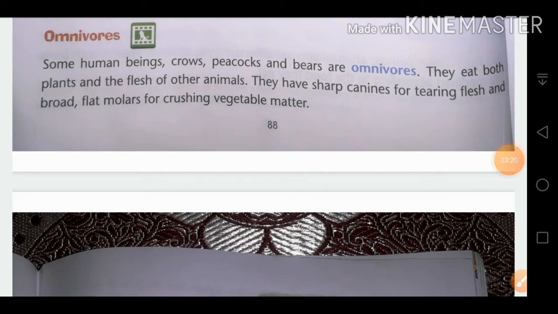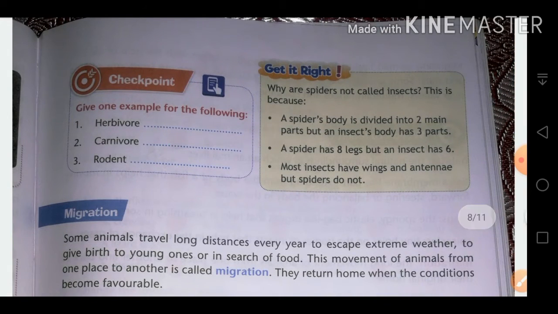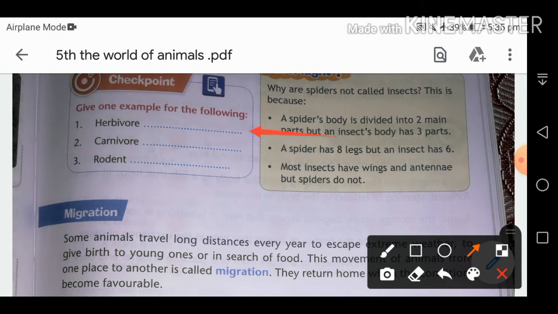Now we have discussed all three groups: herbivorous, carnivorous and omnivorous. Now, checkpoint: give one example of the following. Herbivorous: you can give cow or any animal which feeds on plants. Carnivorous: which eats the flesh of other animals. Rodent: the small animals which have sharp teeth, like rat and squirrel, they are all rodents.